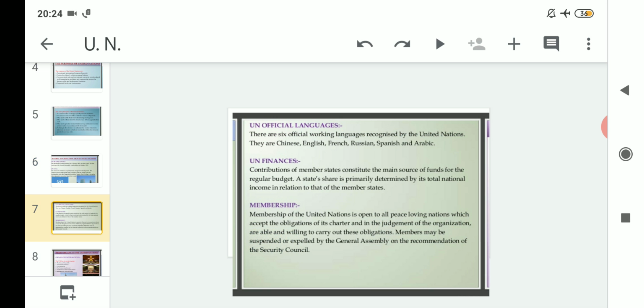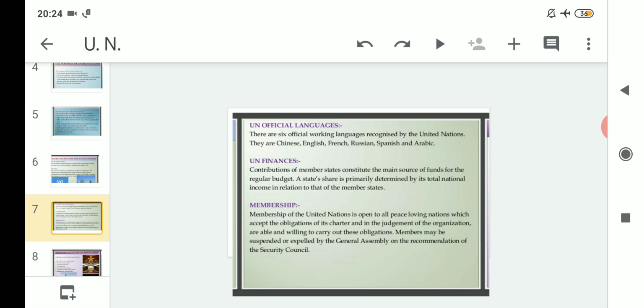That means whatever the UN charter says, they should follow accordingly. Suppose according to the UN charter seven points are given that should be carried forward; that particular country should agree to obey all of its charter points. That is mandatory, number two. And number three is the judgment of the organization: whatever decisions the UN takes, the member countries or the countries willing to take membership should follow them.